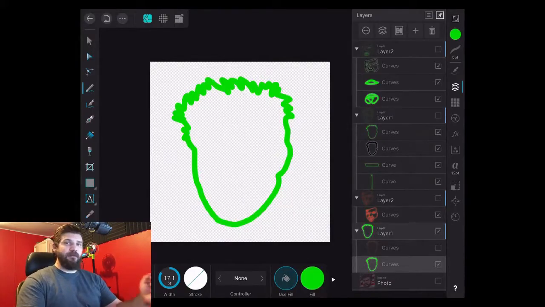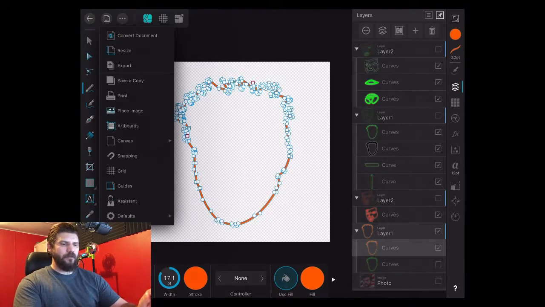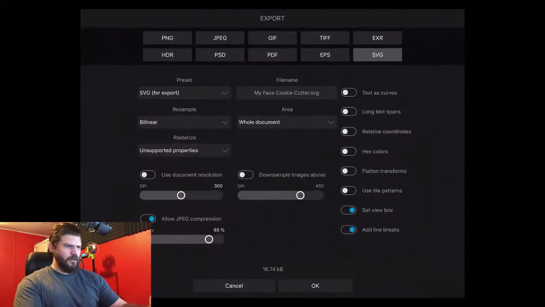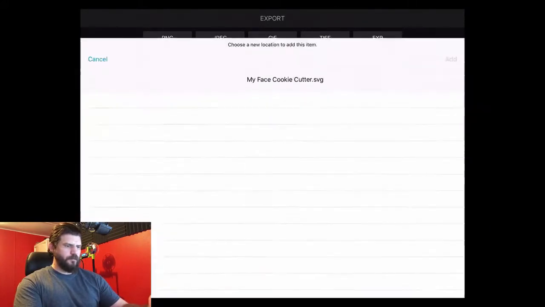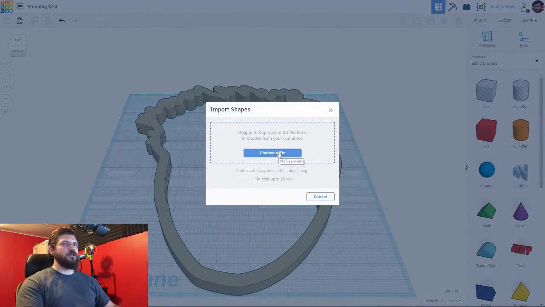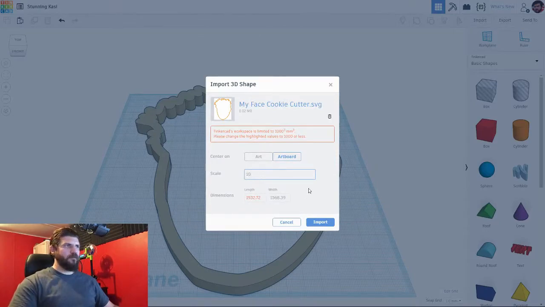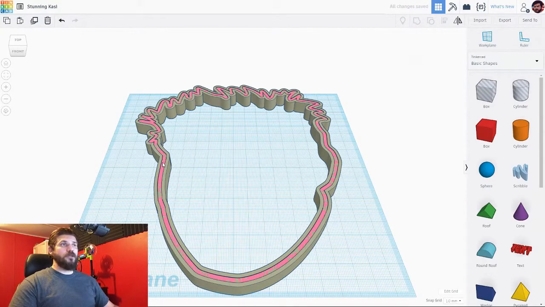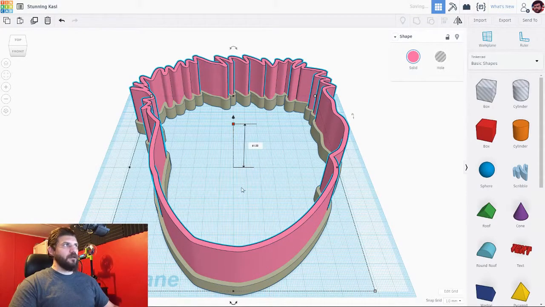Alright, so that is the base outer line. Now we will export the actual cookie cutter part of the outer area. Export. Selection without background. Alright, exported. Now we will import that portion into Tinkercad. 10%. Alright, now we select the pink area there, and we raise that up.